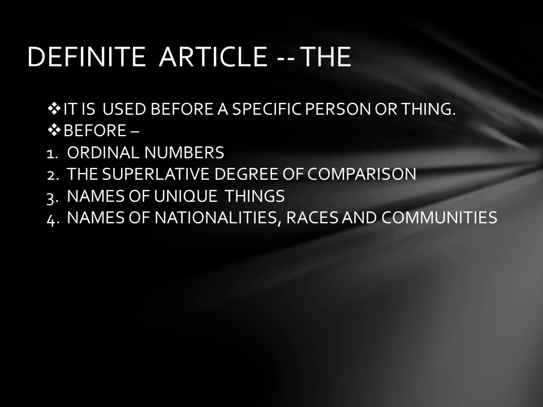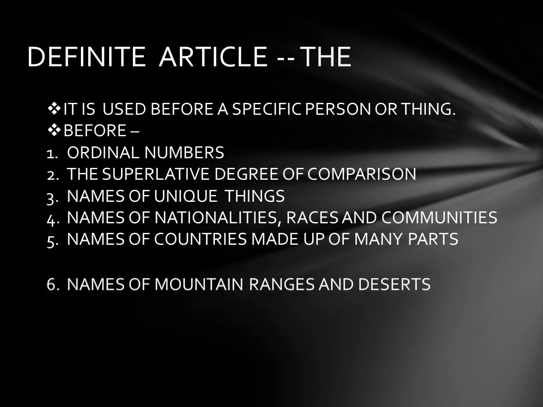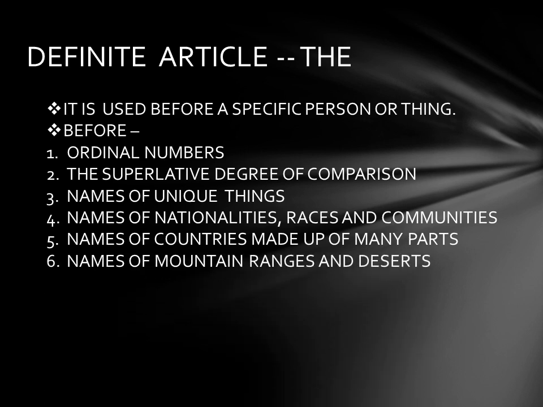We will use the before the names of countries made up of many parts, like the United Kingdom. Next is, we will use the before the names of mountain ranges and deserts. For example, the Himalayas, the Sahara, etc.